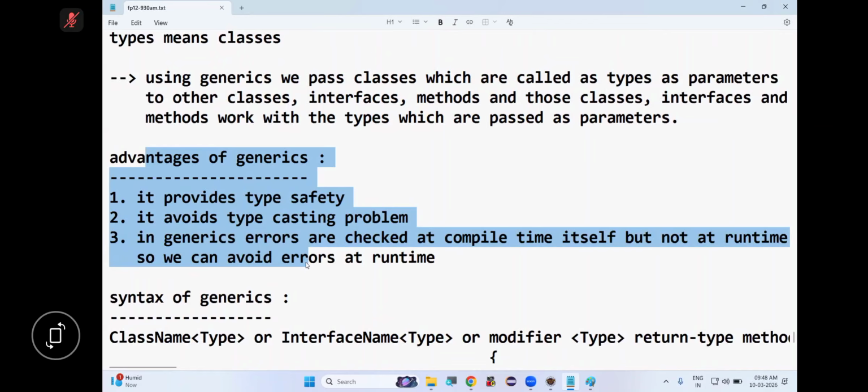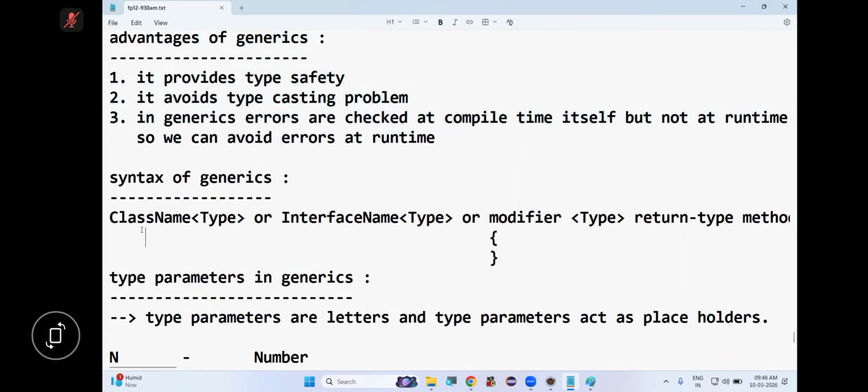Arrays are type safe. In arrays, if we store different types of elements, the compiler will check and give an error at compile time, not at runtime, right? And when we access an element from an array, we need not perform typecasting. But collections are not type safe. Why? Collections allow different types of elements. If we store different types of elements, does the compiler check and give an error at compile time? No. And when we access elements from a collection, we need to perform typecasting. So the typecasting problem is there. All these problems we can resolve by using generics.